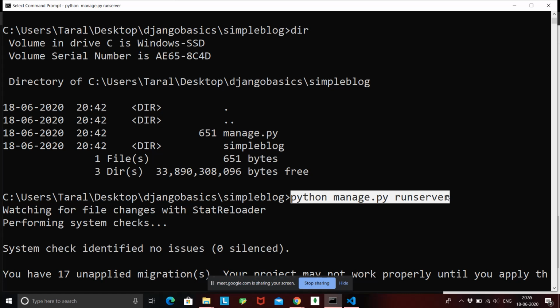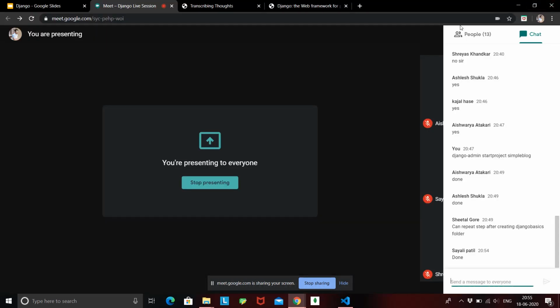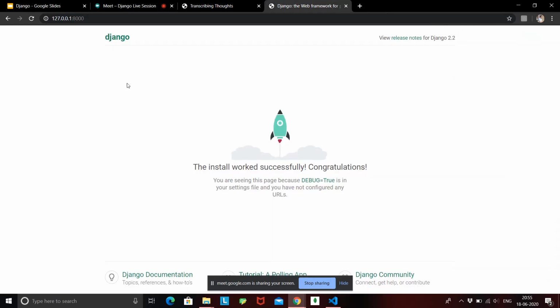So I went into the project directory and ran the command python manage.py runserver, and this server is being hosted on the site http://127.0.0.1:8000. This is your localhost address, and once you visit the localhost, you will get this landing page for Django, which says that the install successfully worked, meaning everything is successful. Now you are ready to learn Django, to create new websites and all of that stuff.